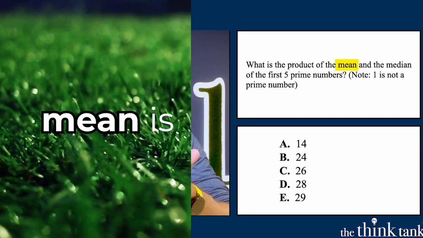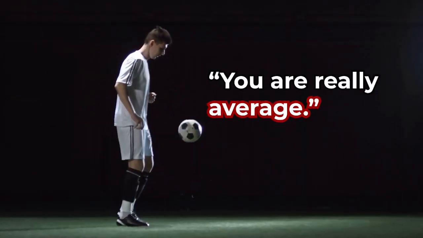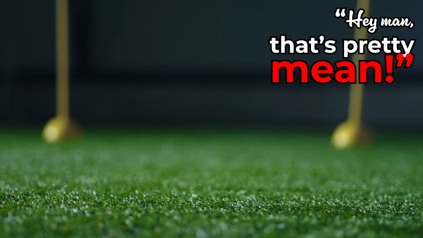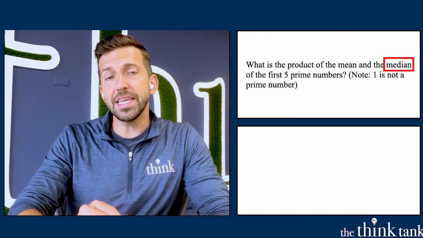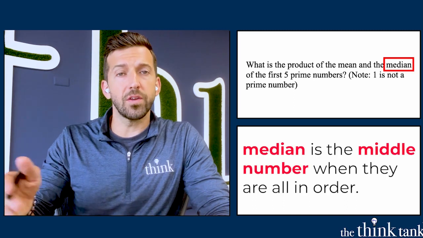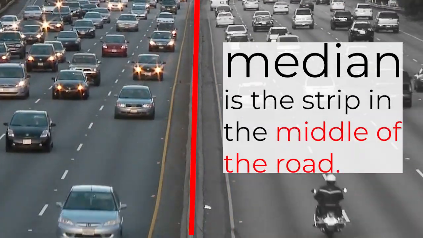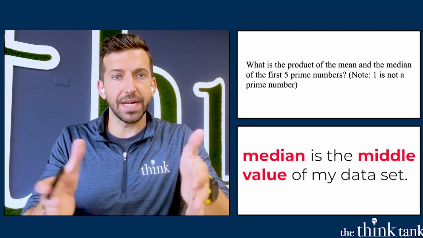Mean is the average. The way I always think of it is, imagine if somebody you really care about told you that you were really average. Wouldn't you be like, hey man, that's pretty mean? So the mean is the average. That's the way I keep it straight in my mind. The median is the middle number when they're all in order. So when I'm driving, the median is the strip in the middle of the road. In statistics, the median is the middle value of my data set.